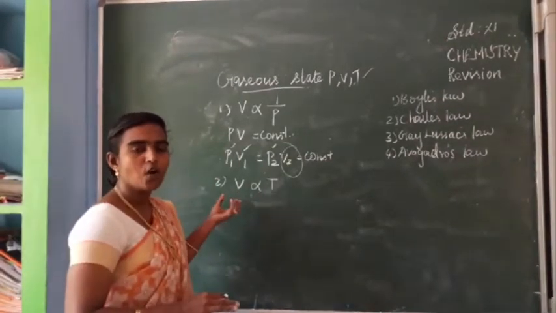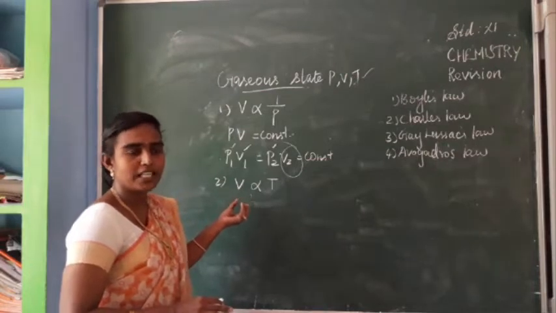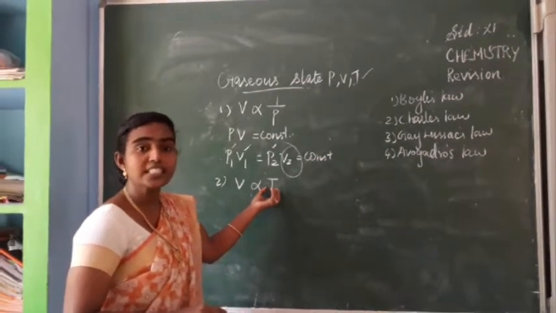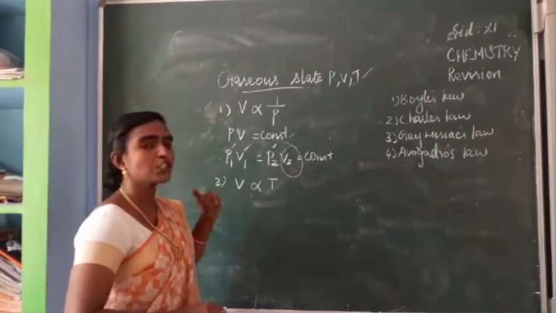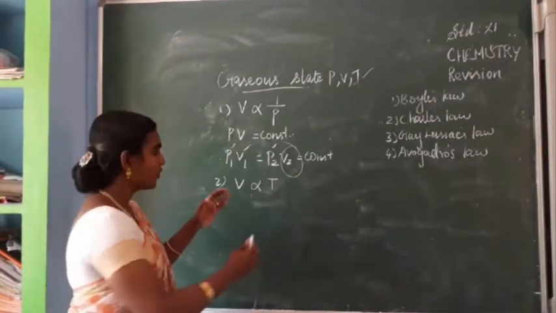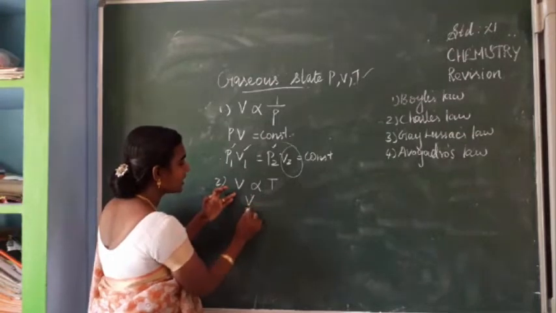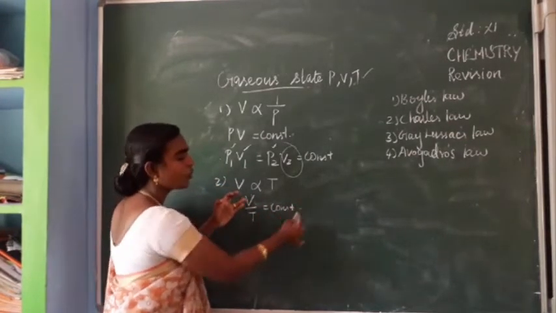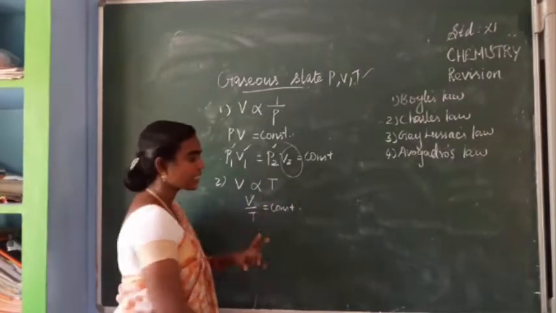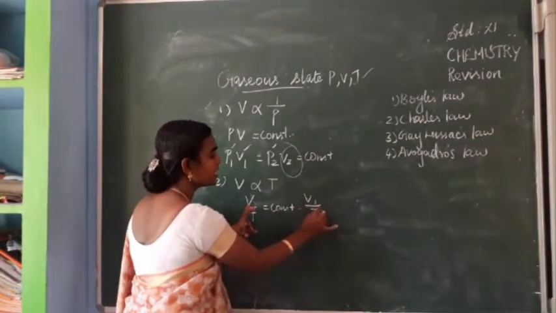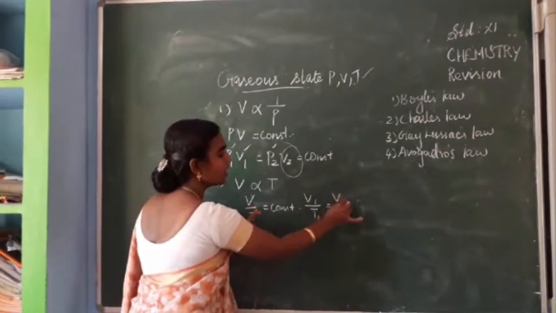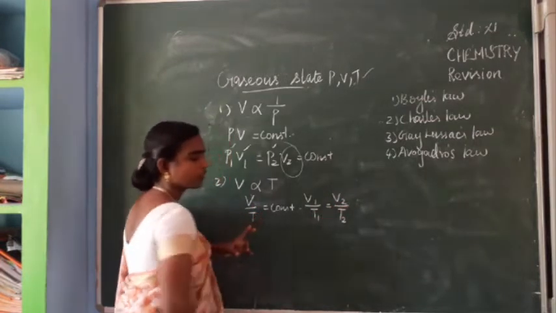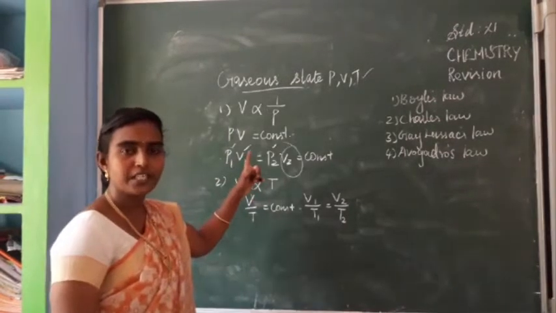Pressure is taken as constant. So when you take this T here, V by T is equal to a constant. For a comparison of 2 gases, V1 by T1 is equal to V2 divided by T2, the same as the previous one.